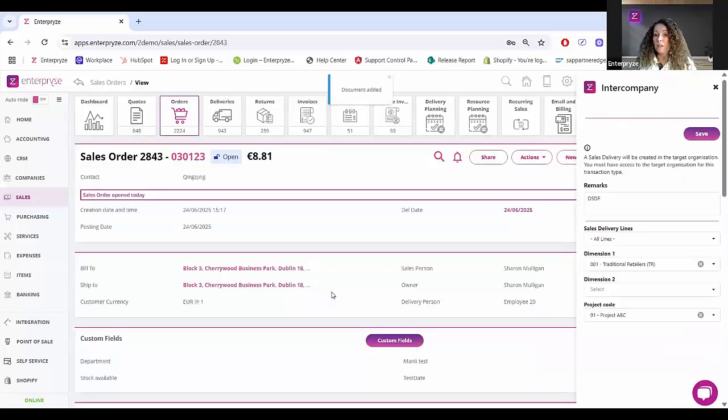So the next bit acts on the basis where we have certain defaults already defined for the target organization. So already you can see the remarks that are appearing that I defined against this particular company in the source organization. I can of course change this now and update it or add any information to it. It's telling me it's going to take all lines, but perhaps I only want to take one line to the delivery.